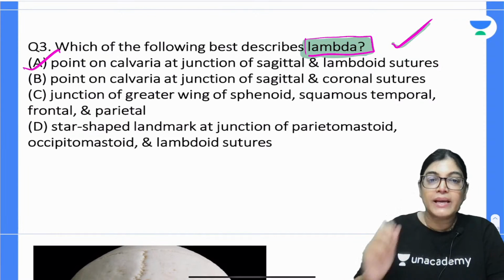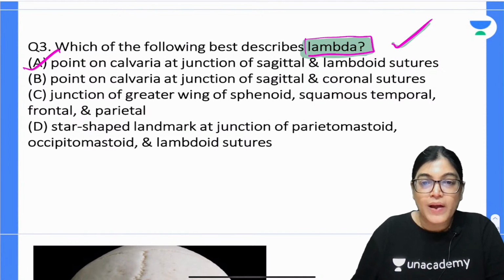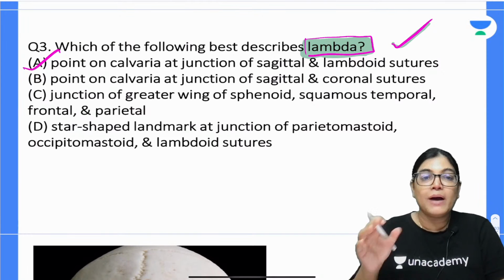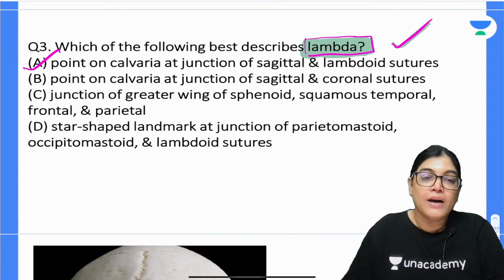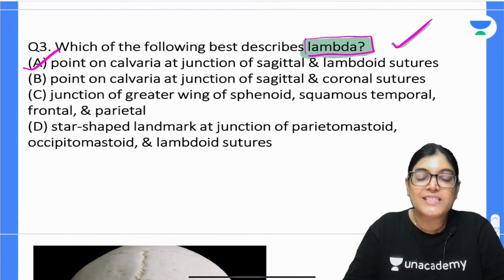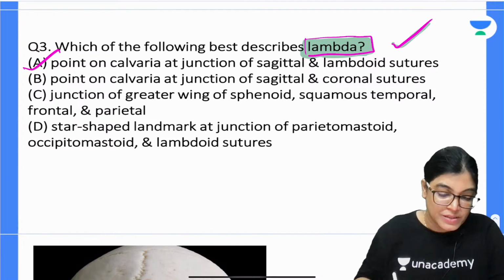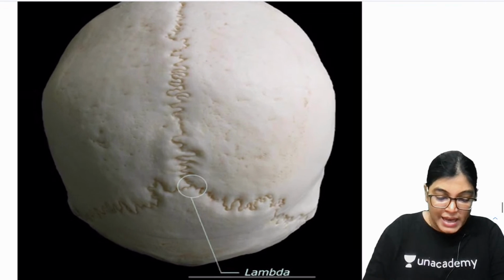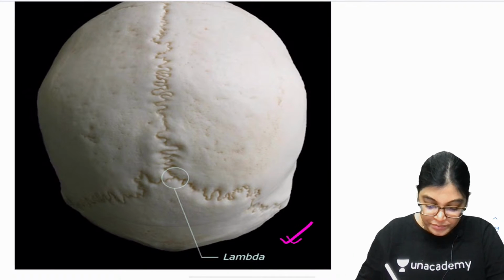I just want to show you a diagram so that those who have made a mistake, nothing to worry. Now we will see the diagram, and in that diagram we see the lambdoid suture, we see the bregma, and we will see the asterion and the pterion, because these are the points which are important for you to know and you have to know the differentiation points. So let me show you a diagram. I am just enlarging this diagram where you can appreciate the lambda.